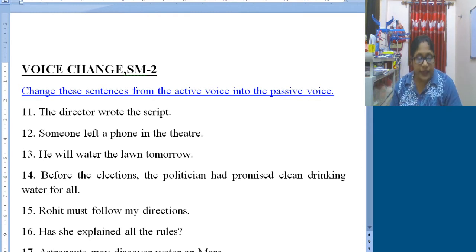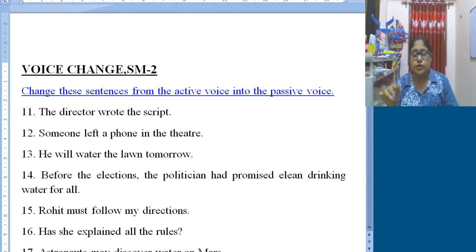So in case of passive voice change, whatever is the object in active voice becomes the subject in passive voice. So have or has will be decided as per the object in active voice.